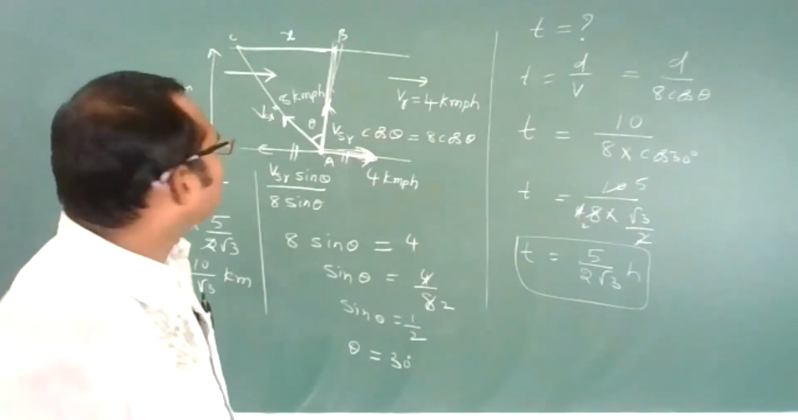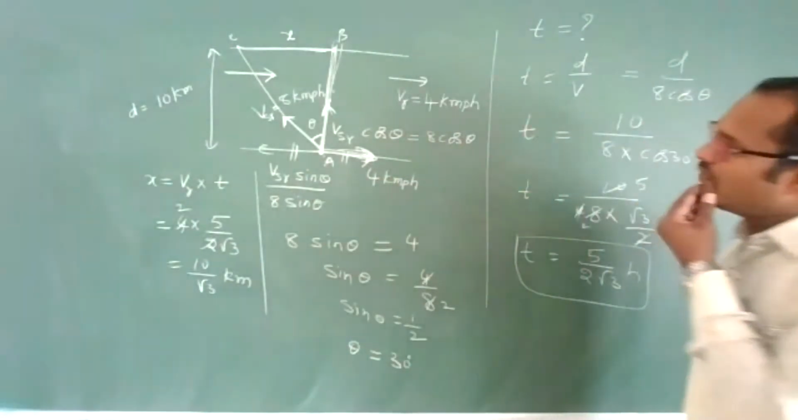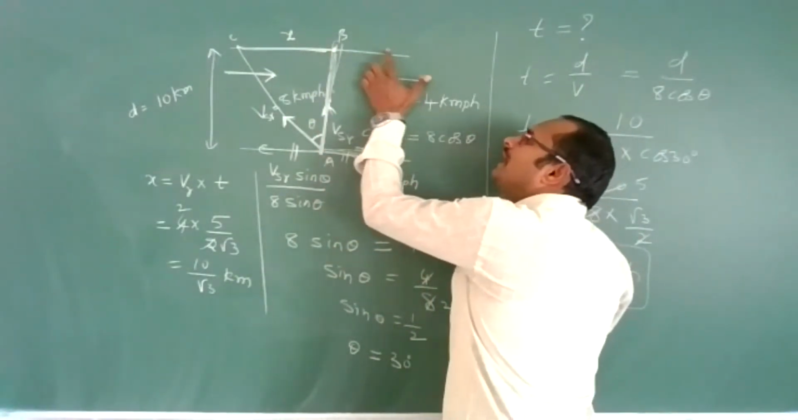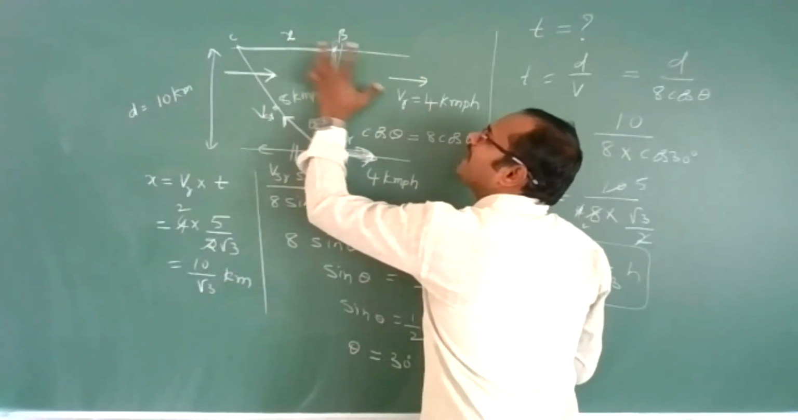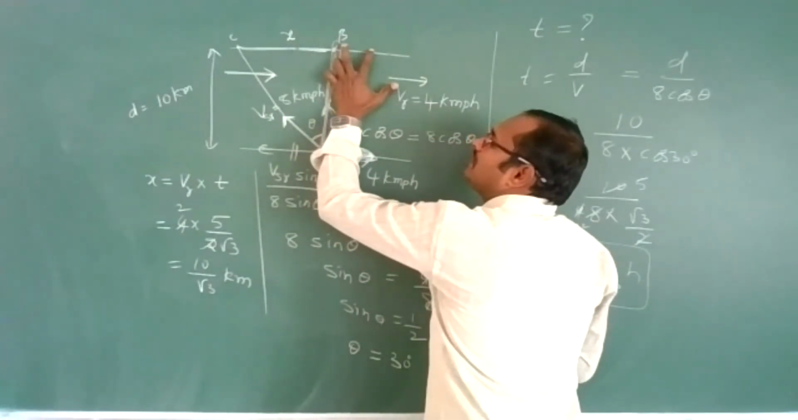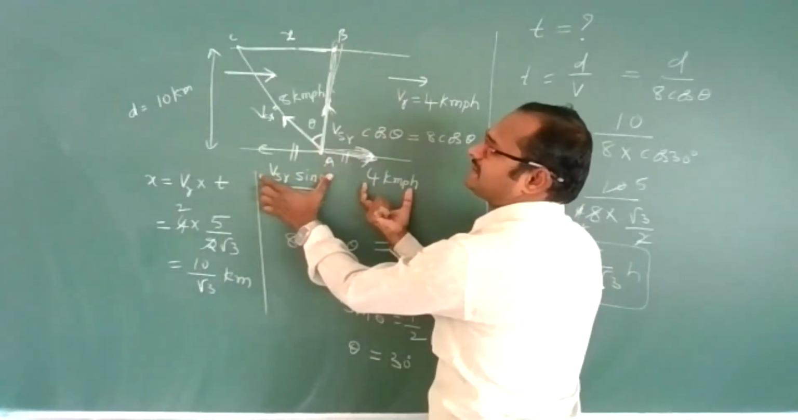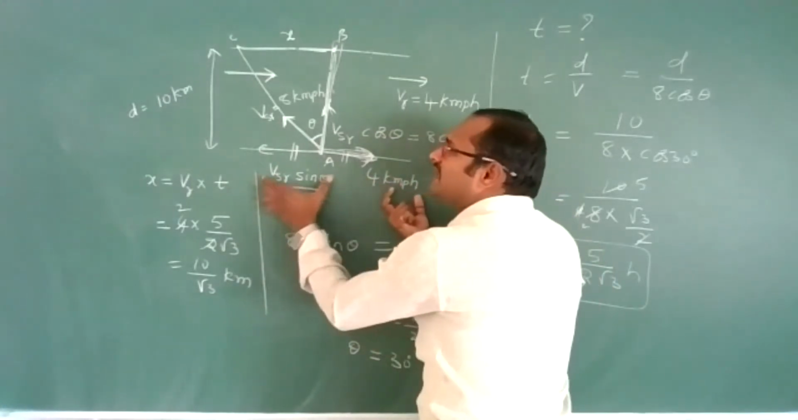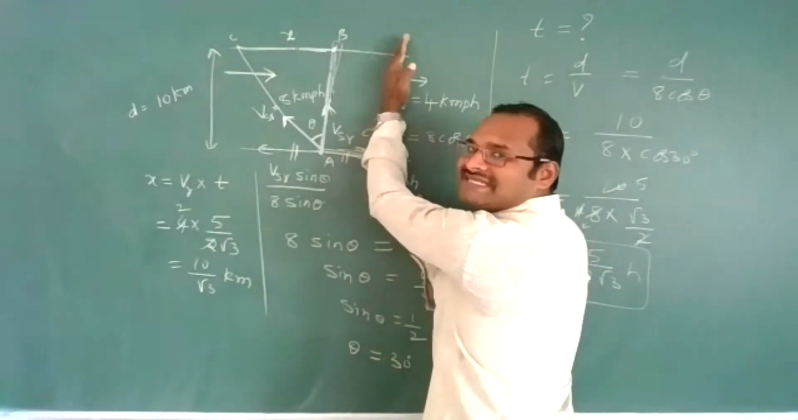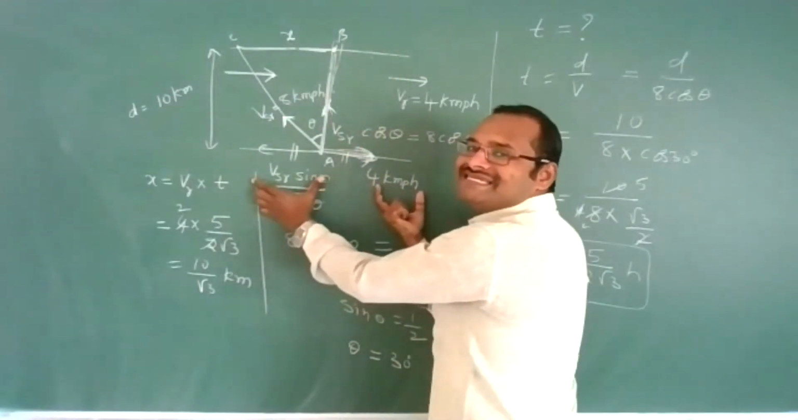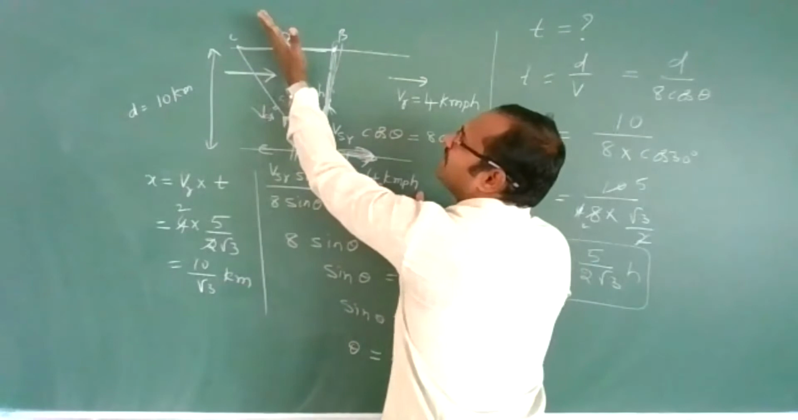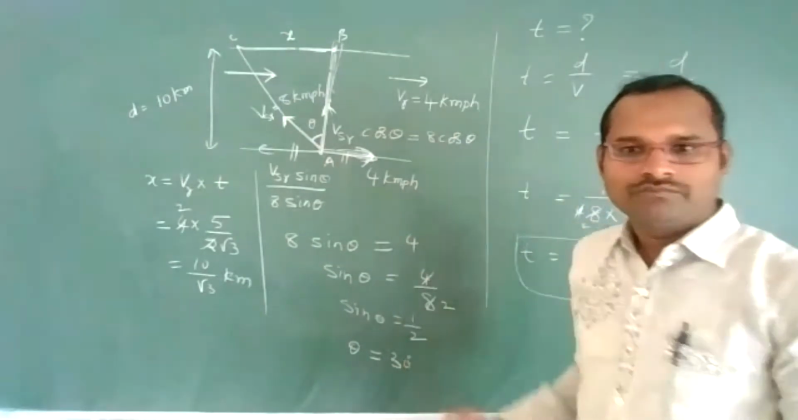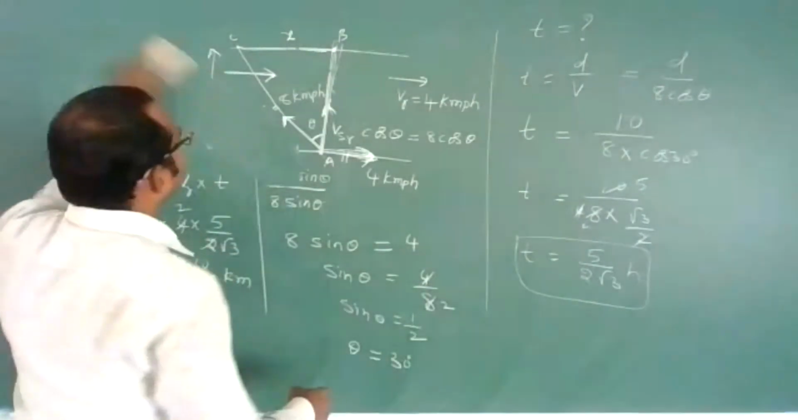Now some students will have a doubt: why will he reach here only? Why can't he reach here, or here? These points depend upon these two velocities. If the river flow velocity is more than this, then he will cross this point and come to this side. If the river flow velocity is less than this velocity, then he will not reach point B, he will be here only. Are you getting the point? I will give one more example for that.